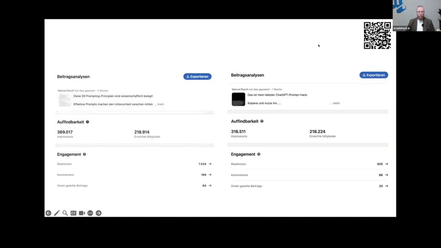And I would like to build such a Franzl or Nadine right now with you live. So for that reason, let's jump into ChatGPT and let's do it together.